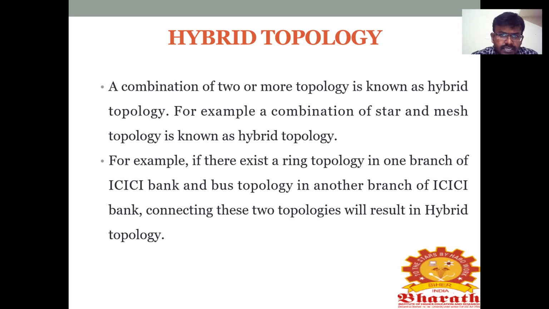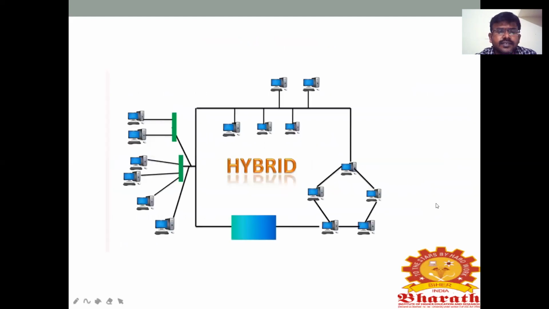We can use star and mesh, or we can use star and ring also, but the common combination is star and mesh topology. This is the diagram for hybrid topology. Here we are using the bus topology, and here the ring topology. So the bus topology and ring topology, two topologies, are connected in the network. That's why we call it a hybrid topology.